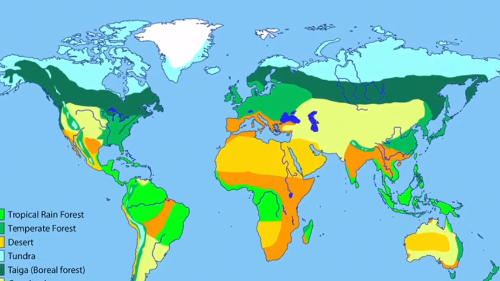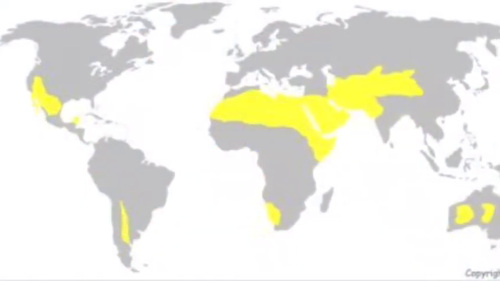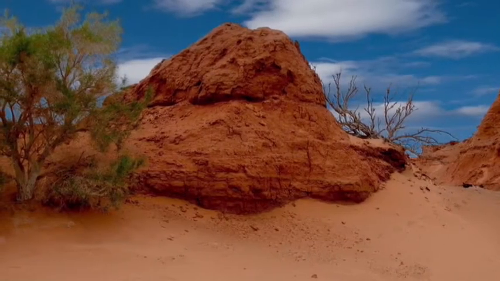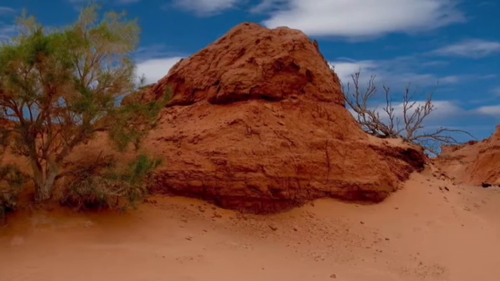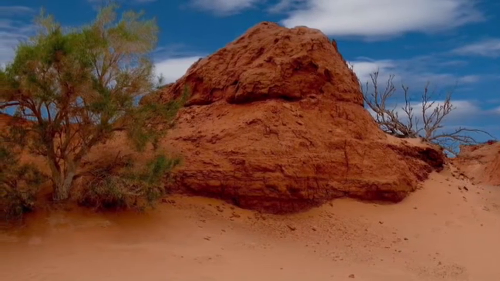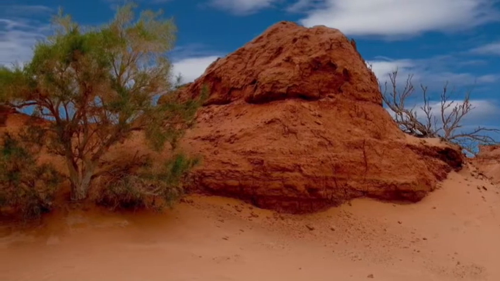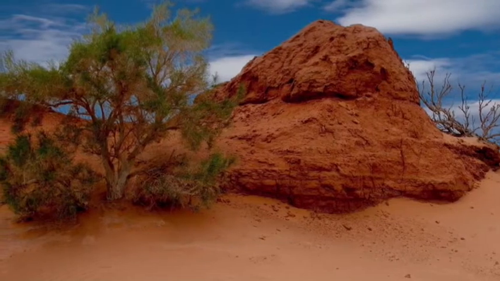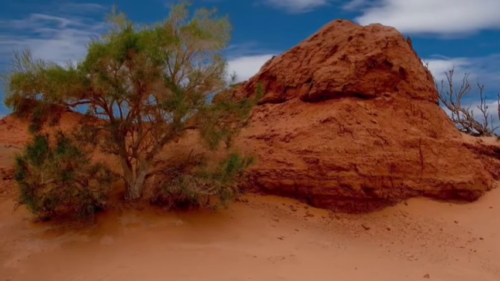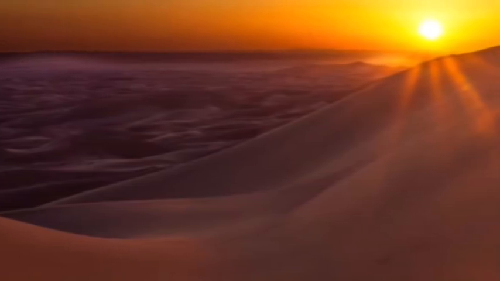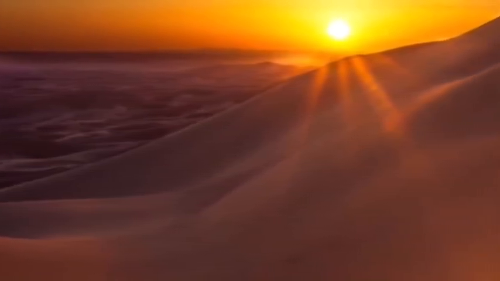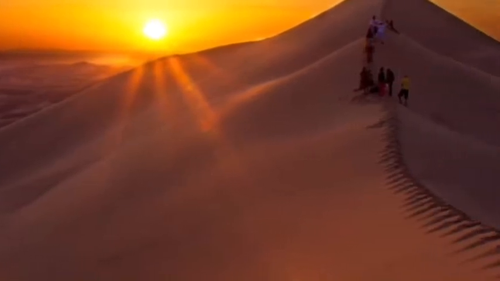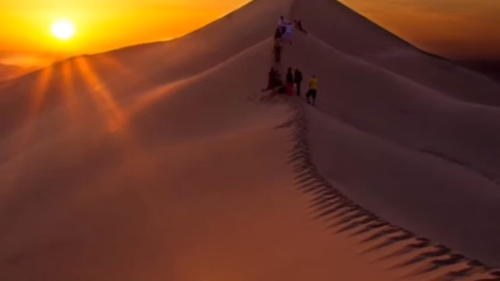Let's talk about deserts. Deserts are characterized by three main factors: rainfall, temperature, and soil. They receive very little rain, between 10 to 25 centimeters on average per year. As well, they have very hot temperatures during the day of around 100 degrees Fahrenheit, and some deserts have very cool nights of around 25 degrees Fahrenheit. This, along with the arid soil, leads the deserts to the dry, arid climate they are known for.